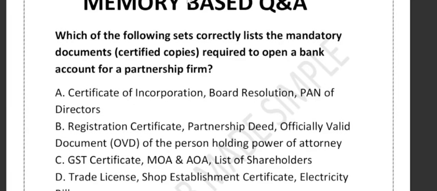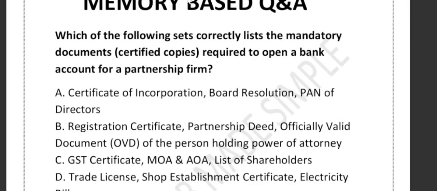The options they have given: A is certificate of incorporation, board resolution, PAN of director. B says registration certificate, partnership deed, officially valid document of the person holding power of attorney. C says GST certificate, MOA, AOA, and list of shareholders. D says trade license, shop establishment certificate, and electricity bill. So very good question it is.